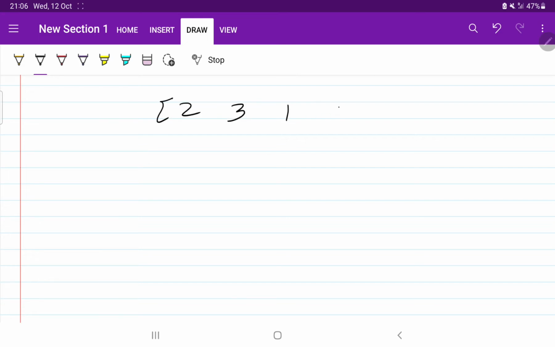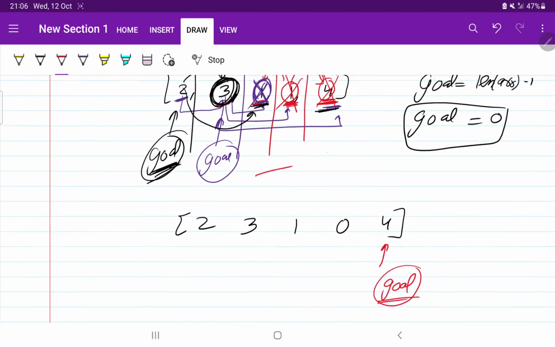Okay, let us take one more example, it will give you a clearer picture. Let's say here 2 3 1 0 4. First of all we need to set our goal. So this is our goal. I will check, can 0 fulfill our goal? No. I told you 0 means the maximum steps that we can jump from this position, so 0 is not going to fulfill our goal. So our goal will not be shifted.